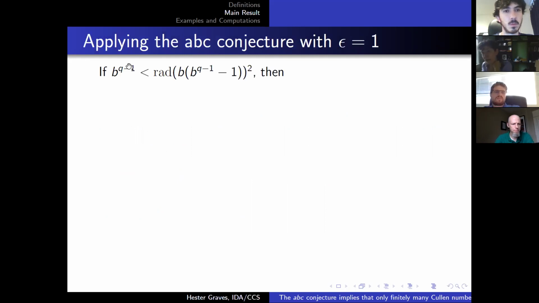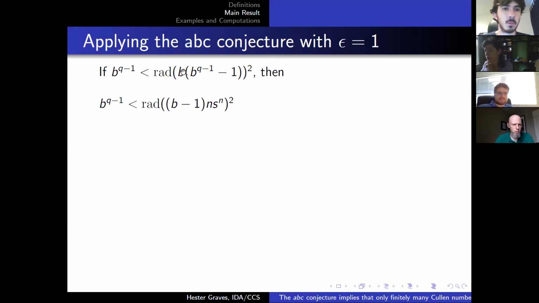If we have b to the q minus 1 is less than the radical of b to the q minus 1 is b to the q minus 1 minus 1 plus 1. So the radical of b to the q times b to the q minus 1 times 1 is going to be less than or equal to this radical here. And we know that this is going to hold for all but finitely many b, q pairs. So if this holds, which we know holds for all but finitely many b, q pairs, then